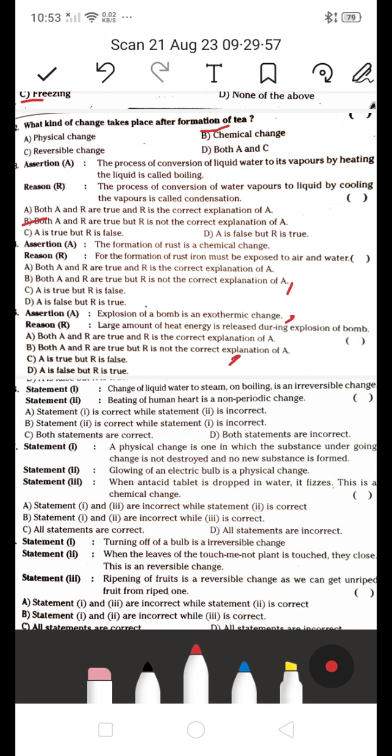The formation of rust is a chemical change, so A is right. Next, for the formation of rust, iron must be exposed to air and water. So both A and R are true. It's a correct explanation, but it's not a reason. So B, both A and R are true, but R is not a correct explanation of A, so B is the right answer. Next,